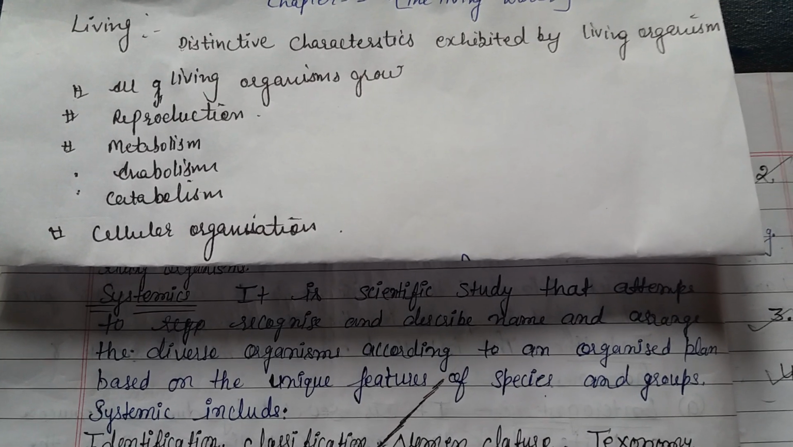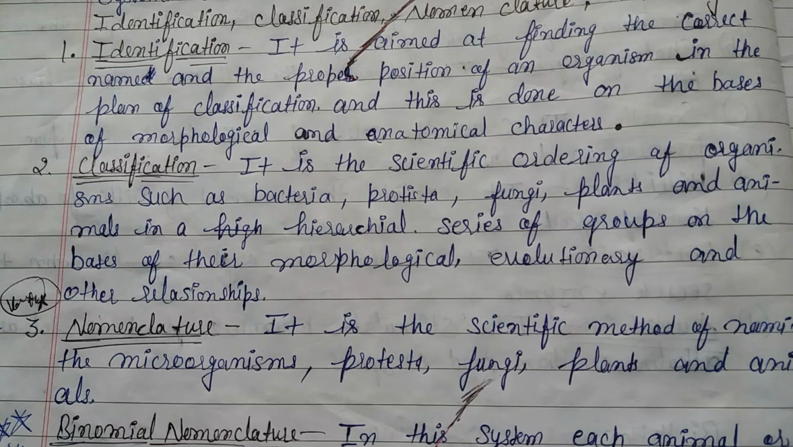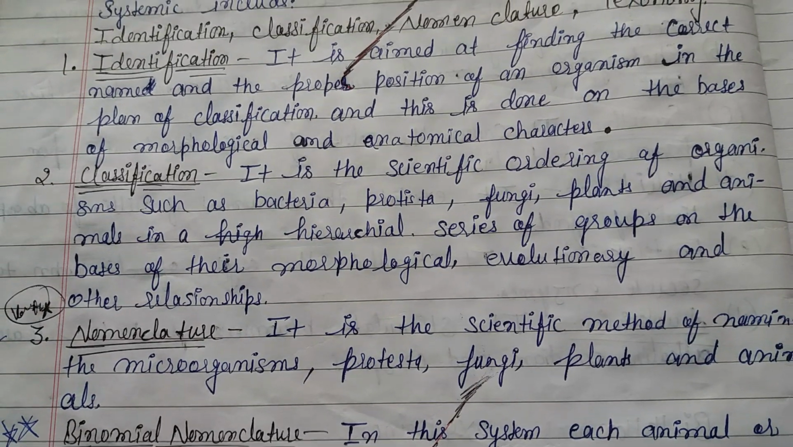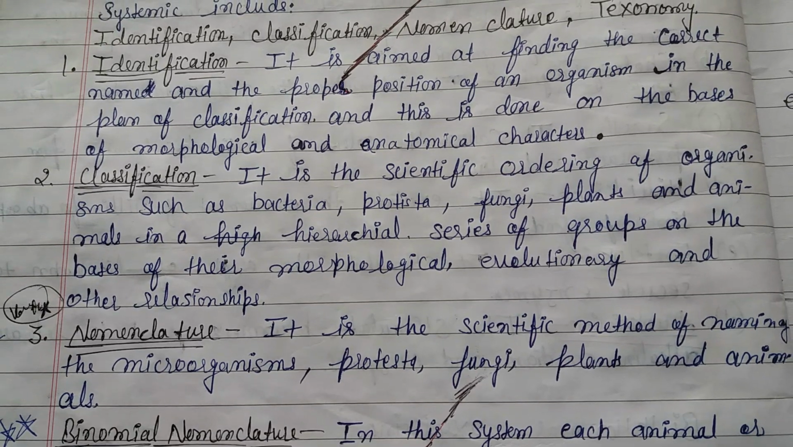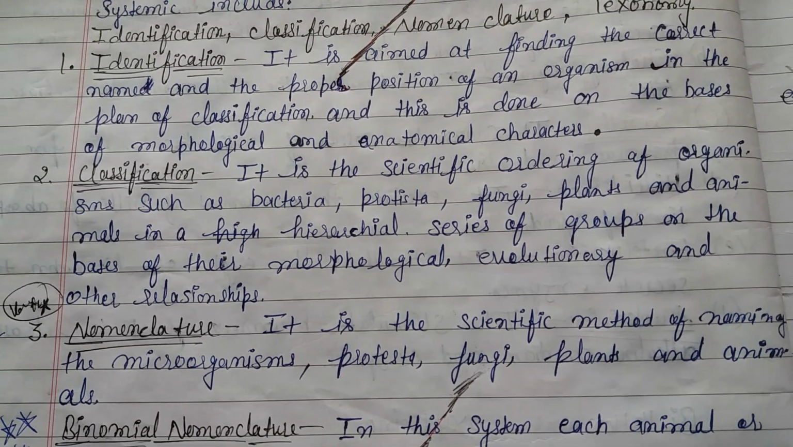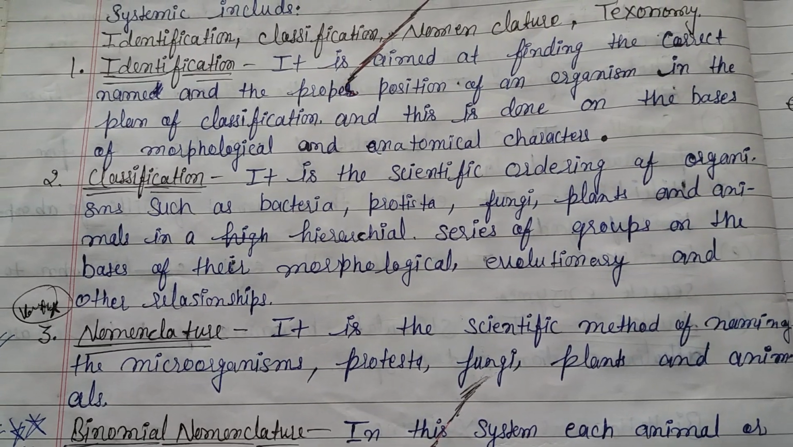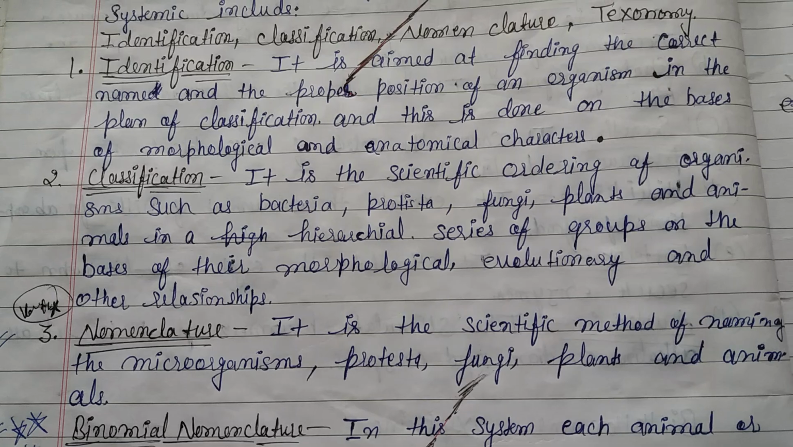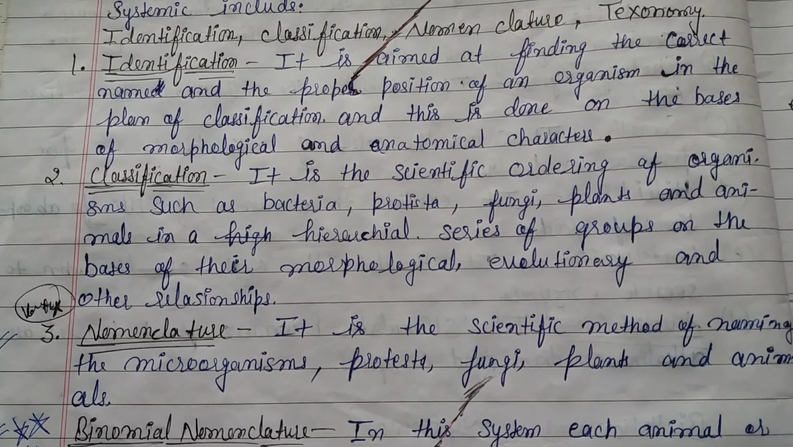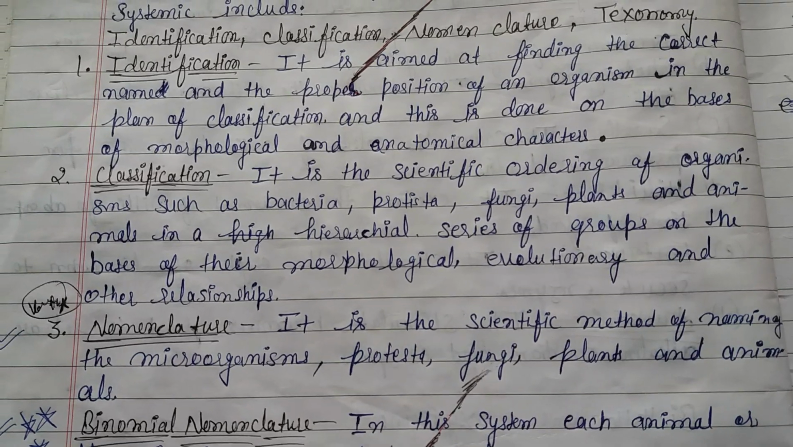So, in systematics, the first one is identification. It is aimed at finding the correct name and the proper position of an organism in the plan of classification, and this is done on the basis of morphological and anatomical characters. We identify an organism on the basis of their morphology and anatomical characters.